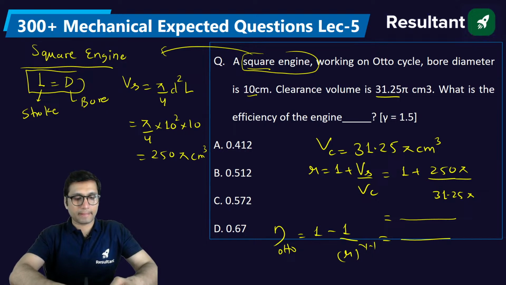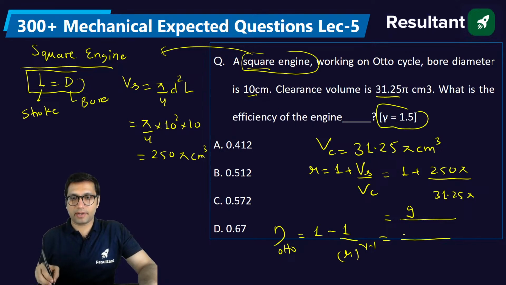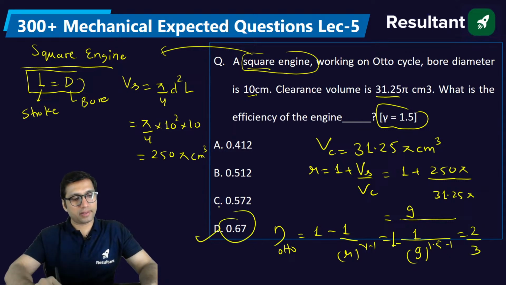So you will get compression ratio equal to 9. And if you try to solve this, here gamma is 1.5, my dear. So it is 1 minus 1 by 9 power 1.5 minus 1. You will get 2 by 3, that is 0.67. Are you all getting 0.67 as the answer? Yes? Everyone is getting the same value?